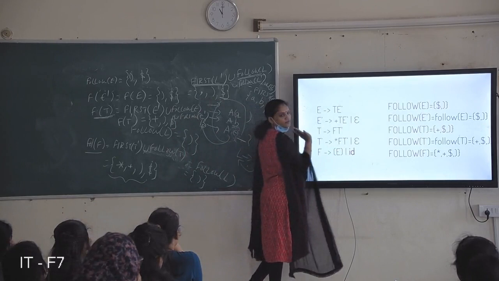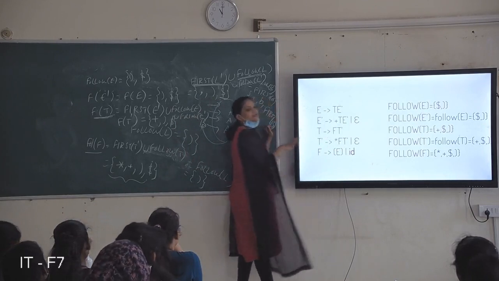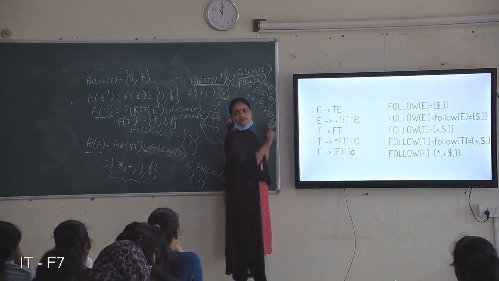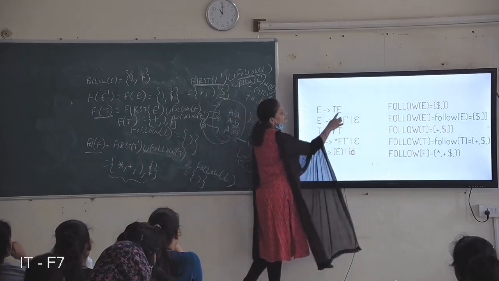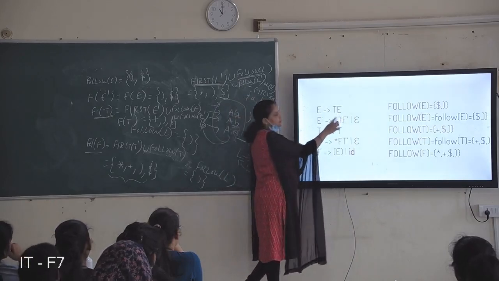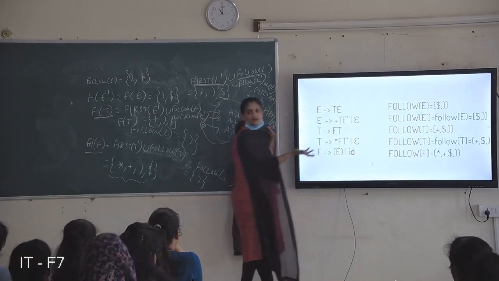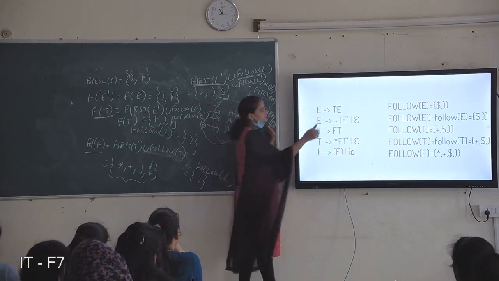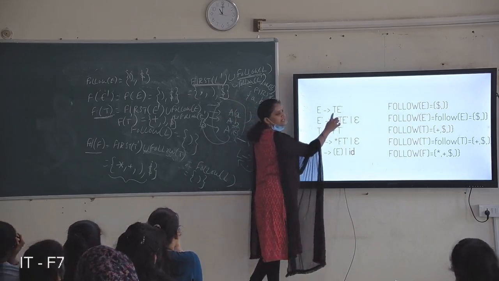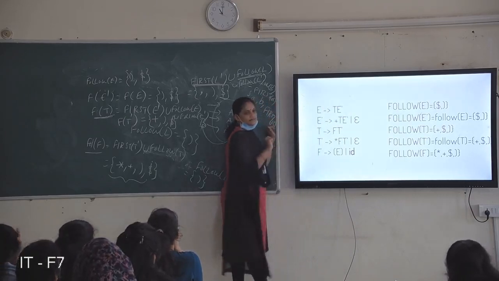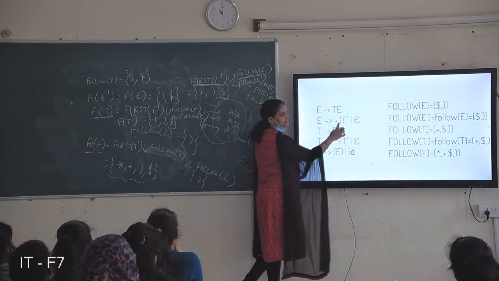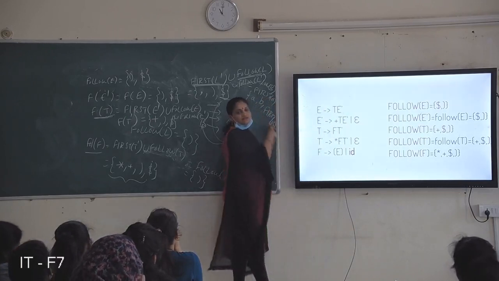Plus and null. So you include only plus. Don't include null in follows. That null will be placed in that non-terminal. If T E dash goes to null, T doesn't have any terminal following it. So automatically follow of T contains follow of E. And the same thing here also: follow of T contains follow of E dash, whatever the symbols in follow.